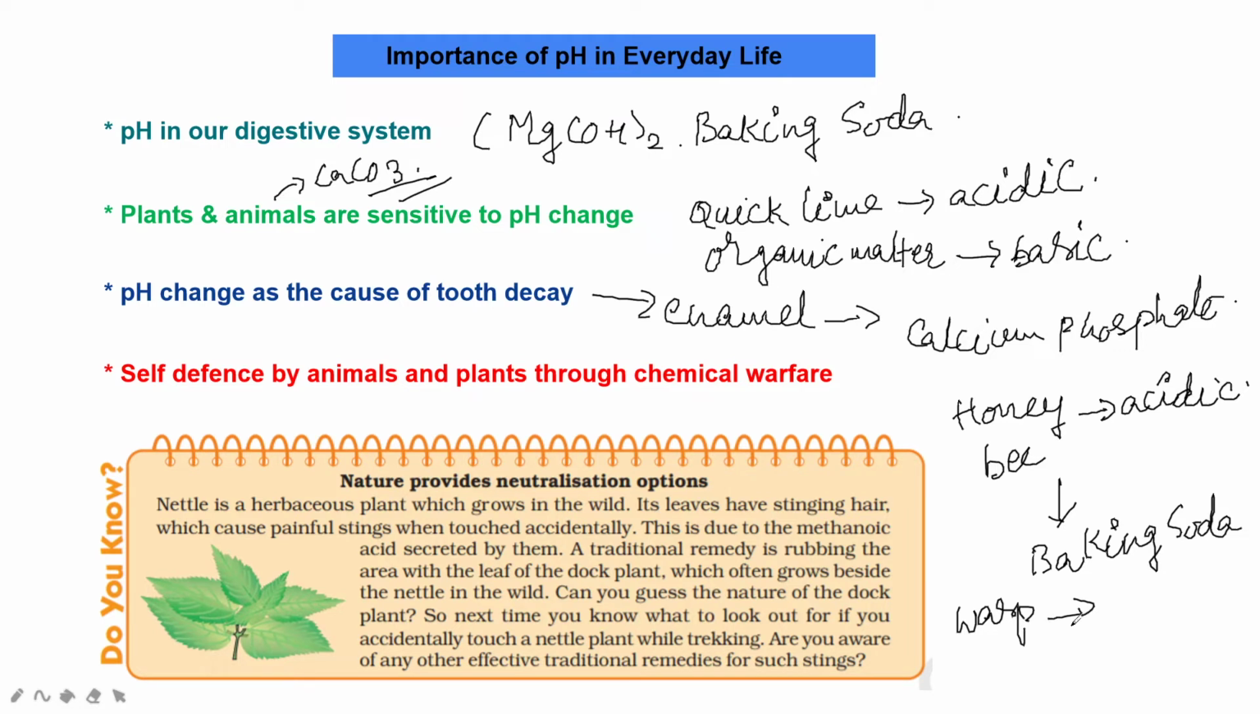Whereas a wasp sting contains a basic or alkaline liquid, right? That's why you can rub with vinegar. You must rub with vinegar. So if a honeybee stings, you must apply a base, because the honeybee contains an acidic solution. If you rub with baking soda, it will neutralize the effect. Whereas a wasp sting is alkaline in nature, so if you rub with vinegar, it will reduce.